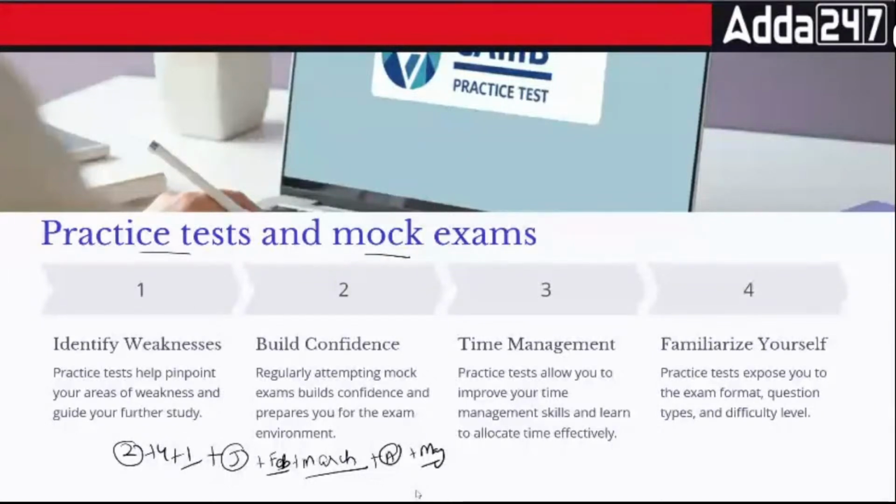So what do you need to do in this case, everyone? Simple. When we talk about the specific area overall, there are certain things that you need to review. First is you need to find out which particular subjects you are weaker in. Identify your weakness. Normally people have a problem in BFM.